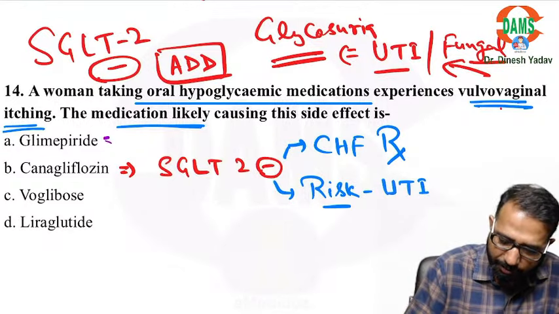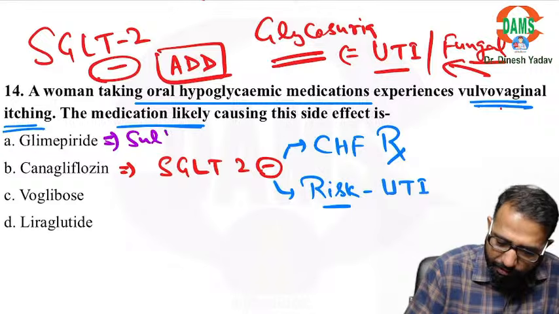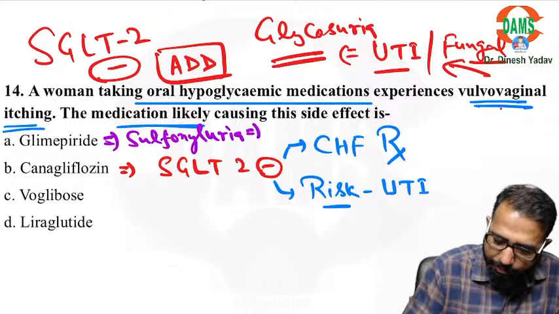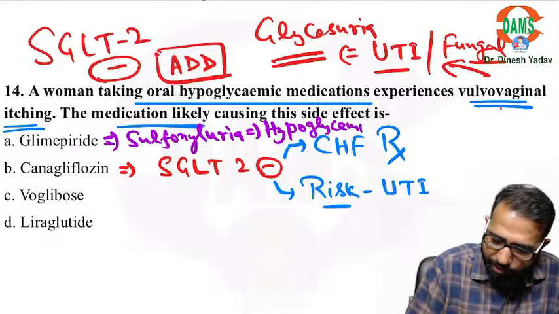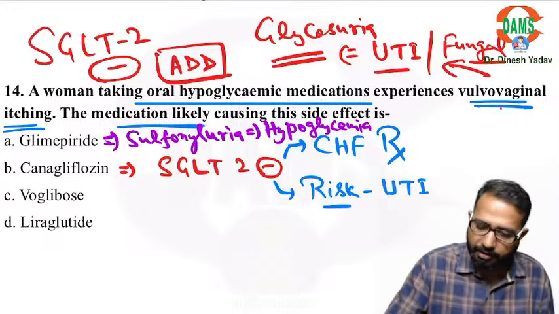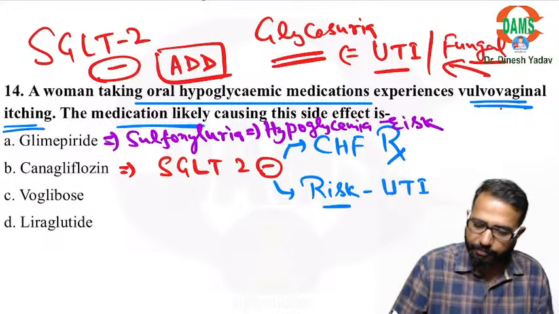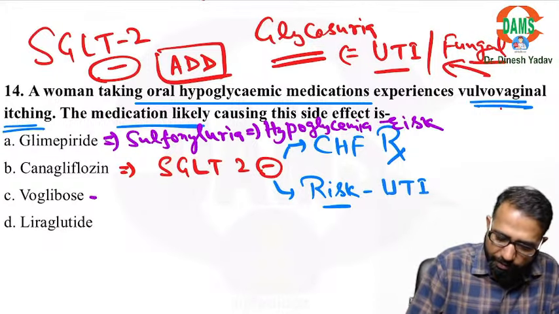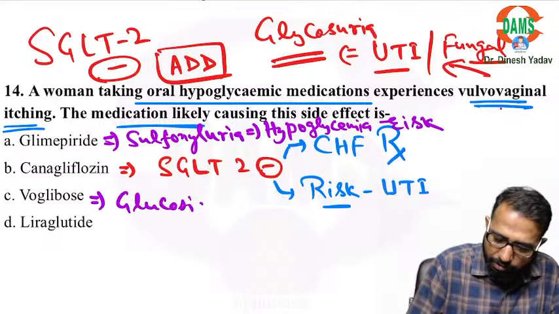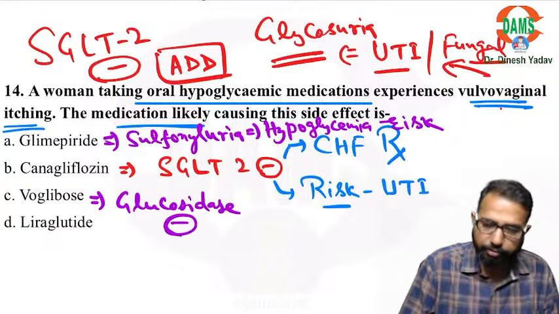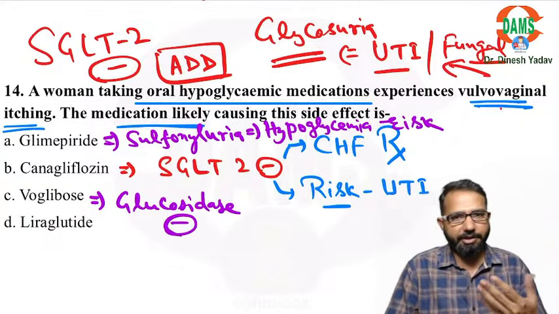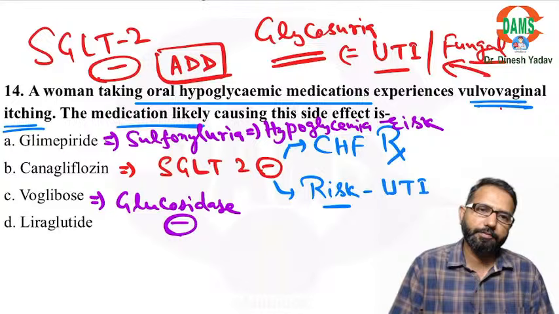Glimepiride is a sulfonylurea, and with sulfonylureas there is risk of hypoglycemia. Hypoglycemia is maximum with sulfonylureas because they release insulin. Voglibose is an alpha glucosidase inhibitor, so only gastric and intestinal side effects will be there, inhibiting the digestion of sugar.